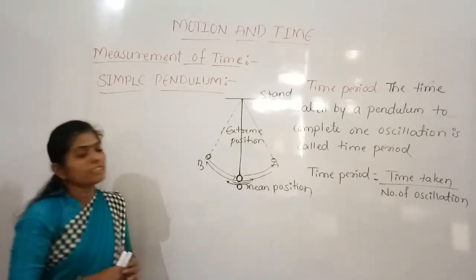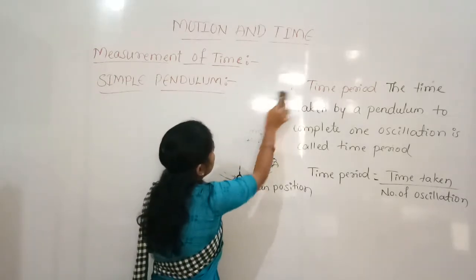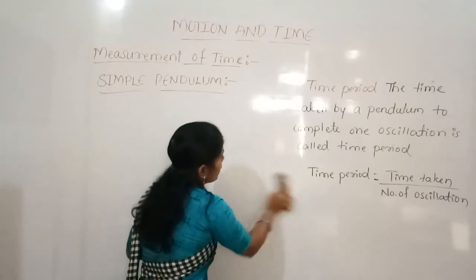Okay. So likewise, one example is given in your textbook: time period of a simple pendulum.